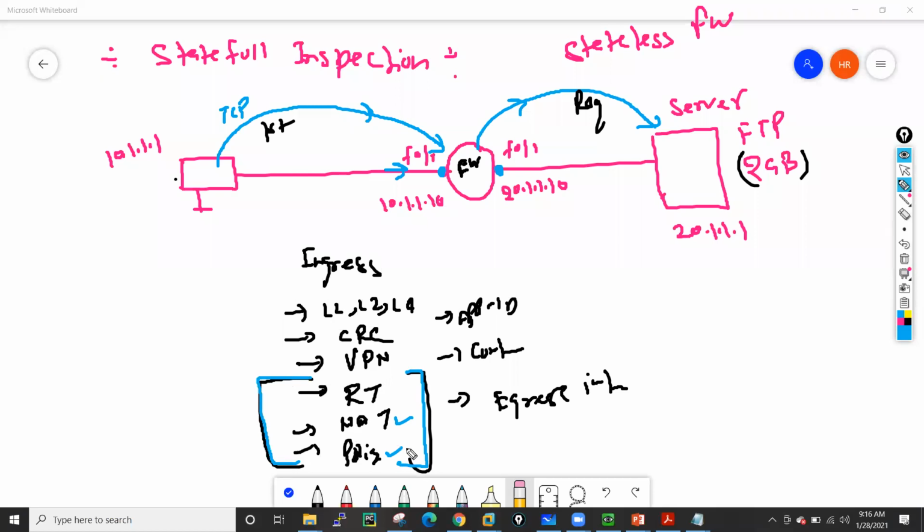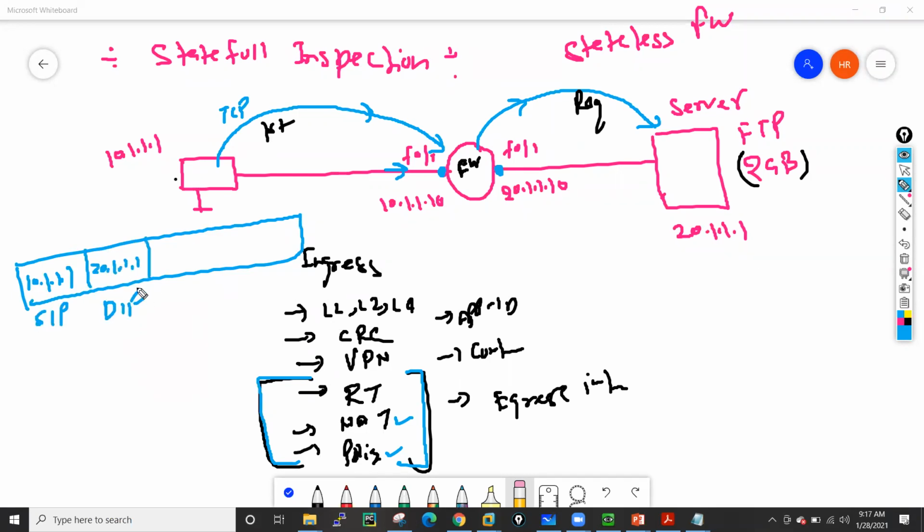Now when the firewall receives this first packet, what is the packet format here? Let's draw that. Source IP is 10.1.1.1. Destination IP is 20.1.1.1. Then we have the source port, which is a random port, let's suppose 1234.